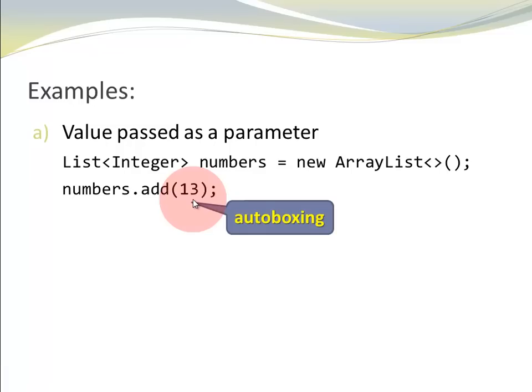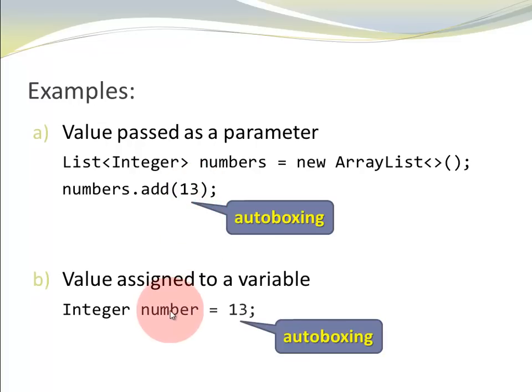13, of course, is an int literal, and my list is a list of uppercase Integers. Not a problem, because the Java compiler is going to perform the conversion for us. It's going to turn the int 13 into an uppercase Integer 13.